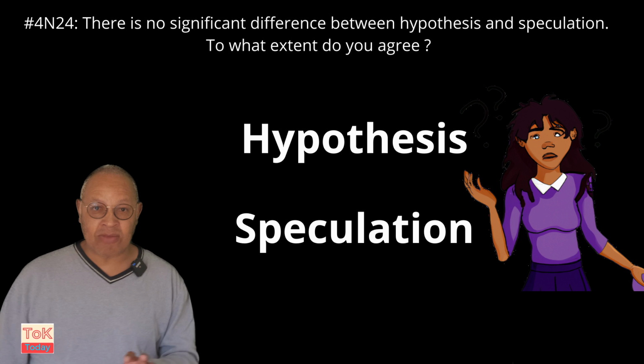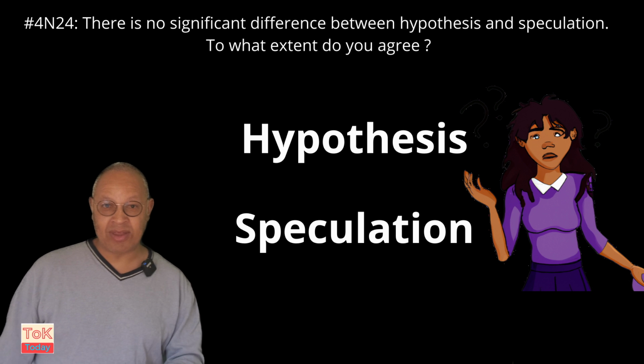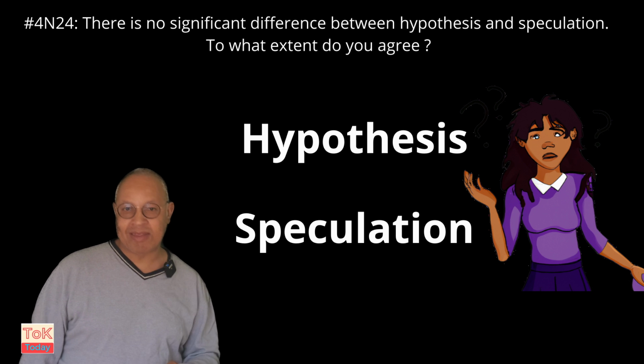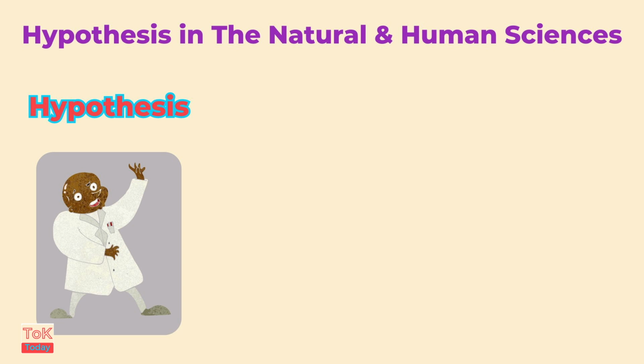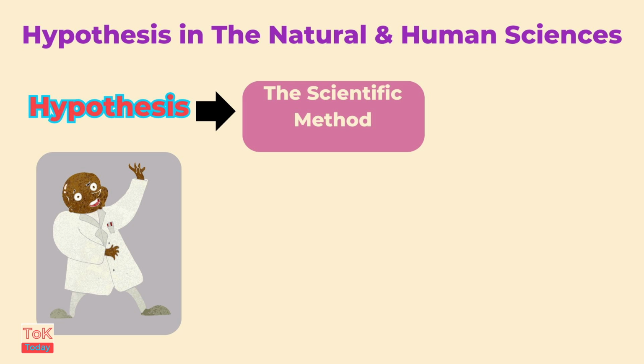So let's start with the more straightforward of the two, and that's the term hypothesis. In the natural and human sciences, the concept of hypothesis is fairly clearly defined by the scientific method. This scientific method is the set of stages that scientists and natural scientists use to produce scientific knowledge.